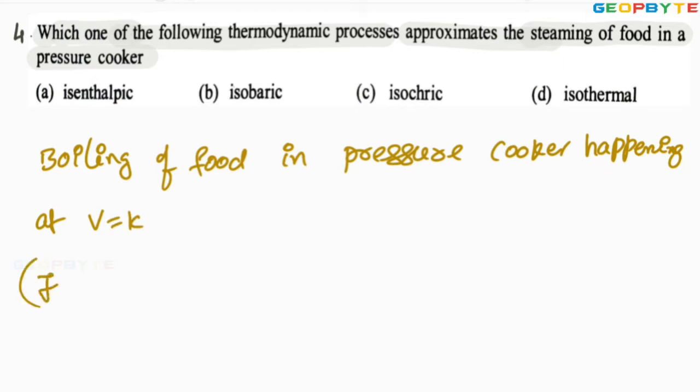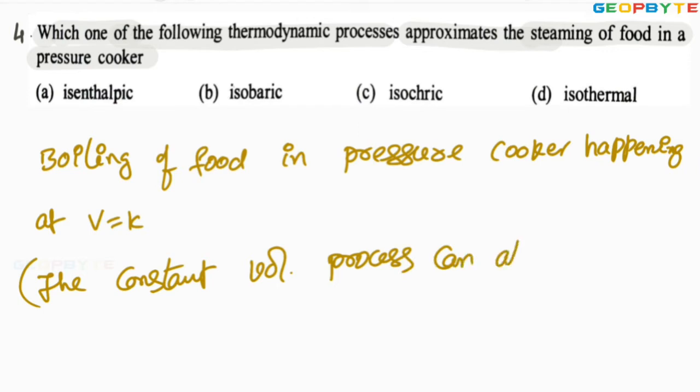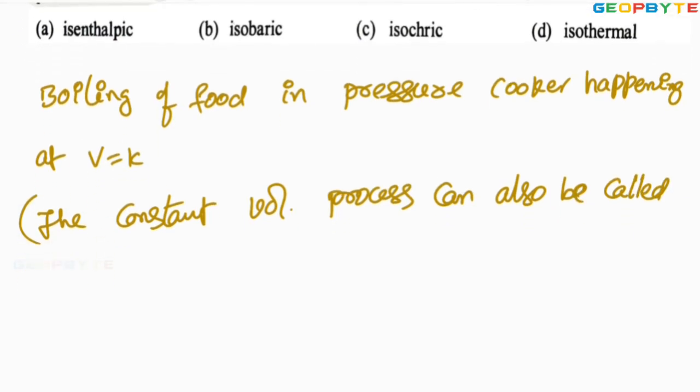The constant volume process can also be called an isochoric or isometric process.